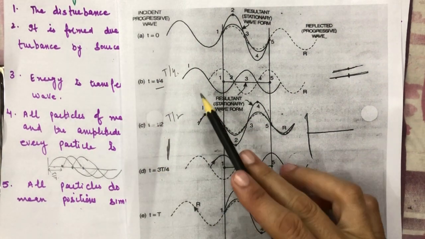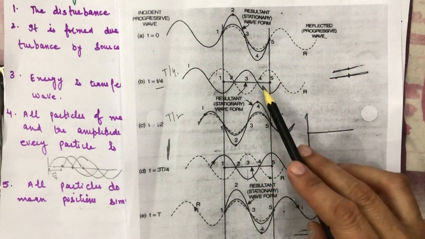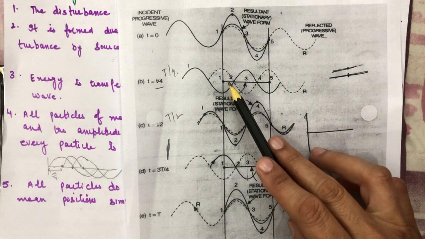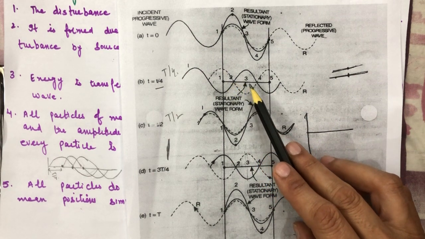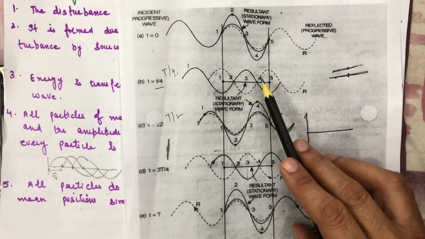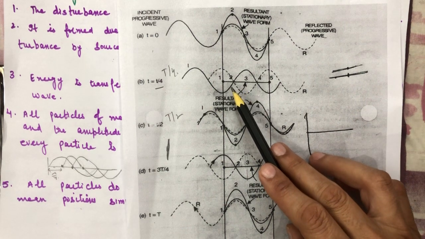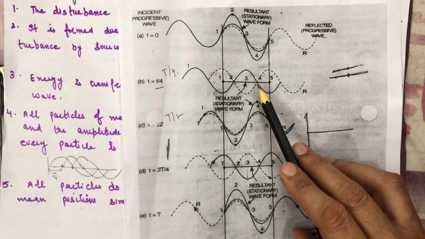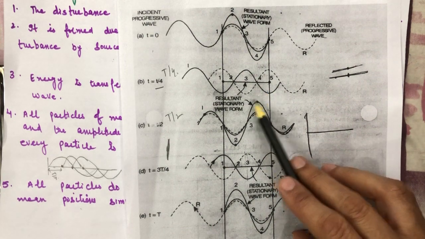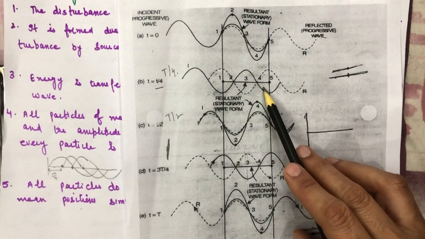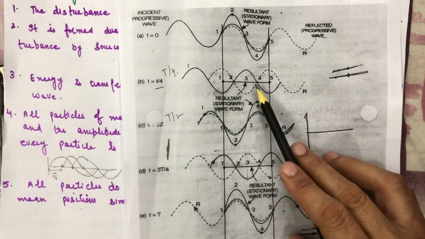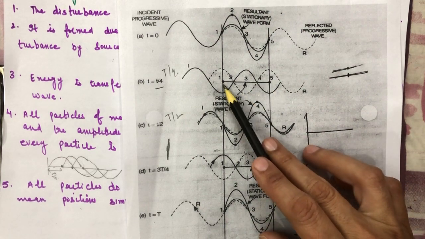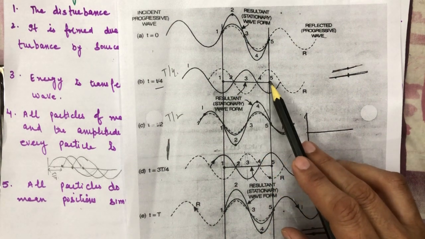So at capital T by 4, the incident wave has traveled forward by a distance lambda by 4, and the reflected wave has also traveled in the opposite direction by a distance of lambda by 4. So this figure shows the location of the two waves. And we can see from this that the displacement of all the particles is 0, particles 1 2 3 4 5.